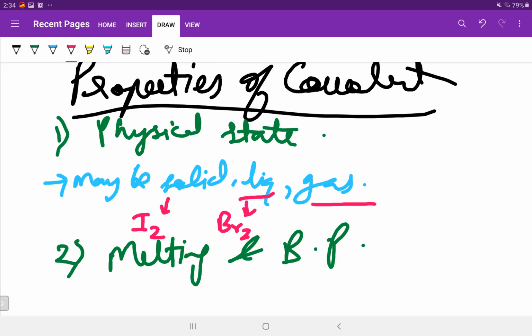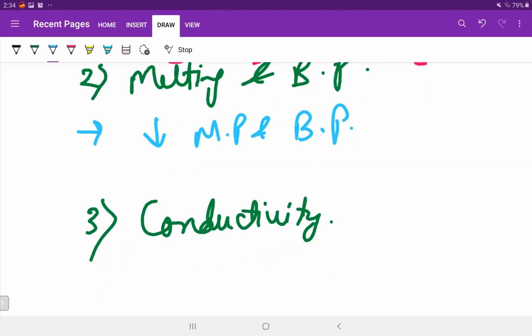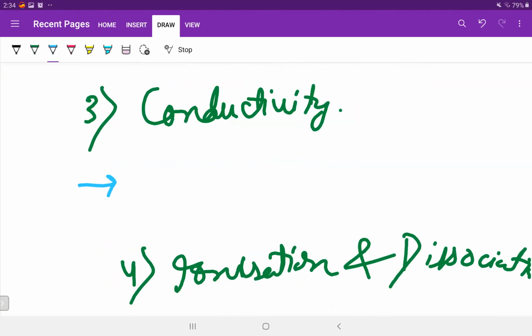Bromine is the only liquid non-metal, sorry, not metal. And chlorine, we all know, is a gas. So these are non-metals. Now, melting and boiling point: these have a low melting and boiling point because they have very weak intermolecular force of attraction, isn't it? Very simple, guys. It's a weak bond, so it will have a low melting point and boiling point. Don't confuse this BP with the blood pressure BP. It's boiling point.